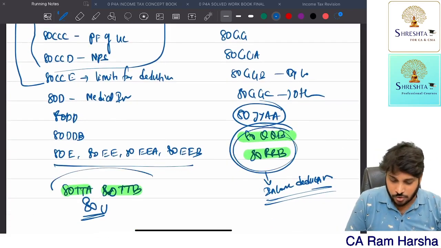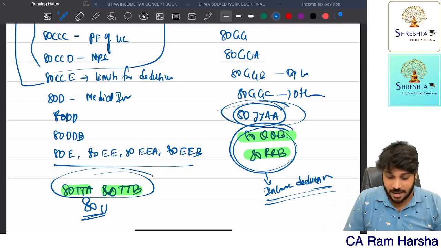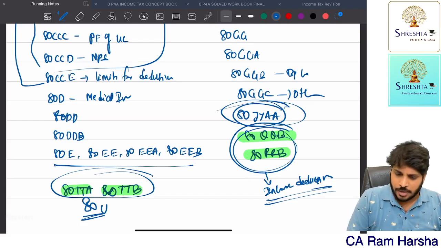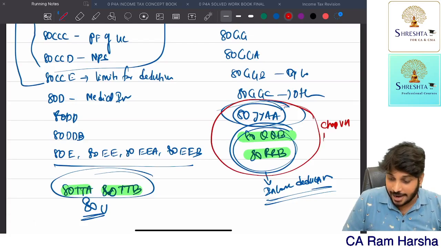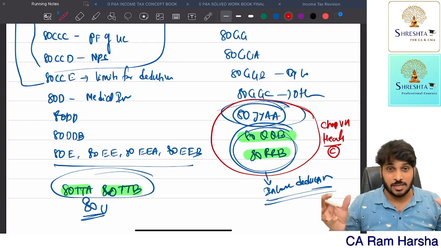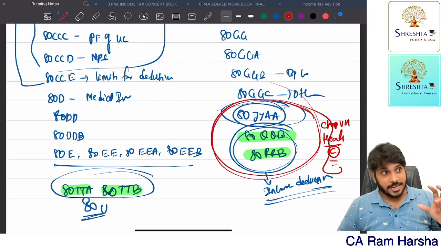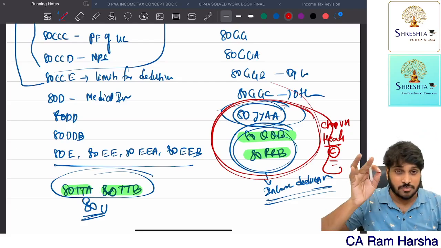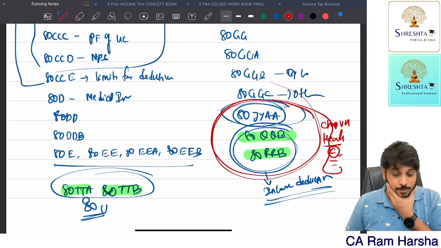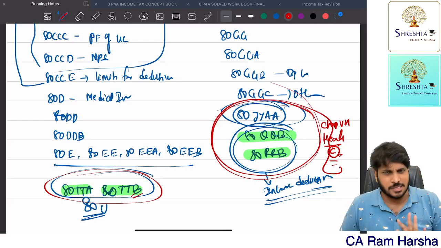Whereas, these four sections which we have in our syllabus are income-based deductions, and this is 80JJAA. Getting it? And in these, these three sections are covered under chapter 6A, heading C. What is it? Heading C. In chapter 6A, deductions are broadly classified into headings A, B, C, D, like that. Getting it? Under heading C, there are many sections, some 12 to 14 sections. We only have in our syllabus 3 which fall under heading C. Getting the point? And this section 80TTA, TTB is an income-based section, not heading C. Getting it?